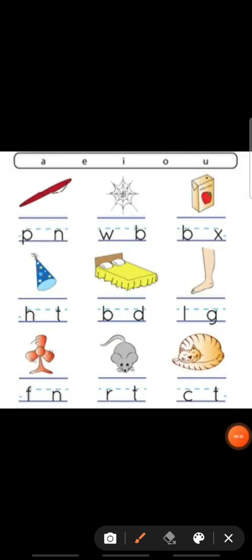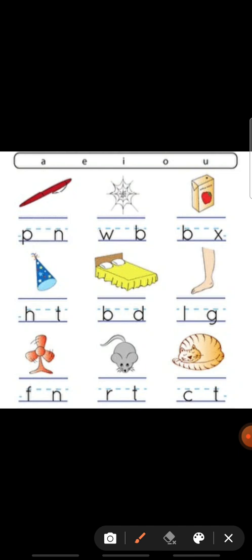Okay, so children, now we'll fill in the missing vowel letters here. Okay? Yes. So which picture is it? First one, that is a pen. Is it? Yes. So what is the pen spelling? P-E-N, pen.